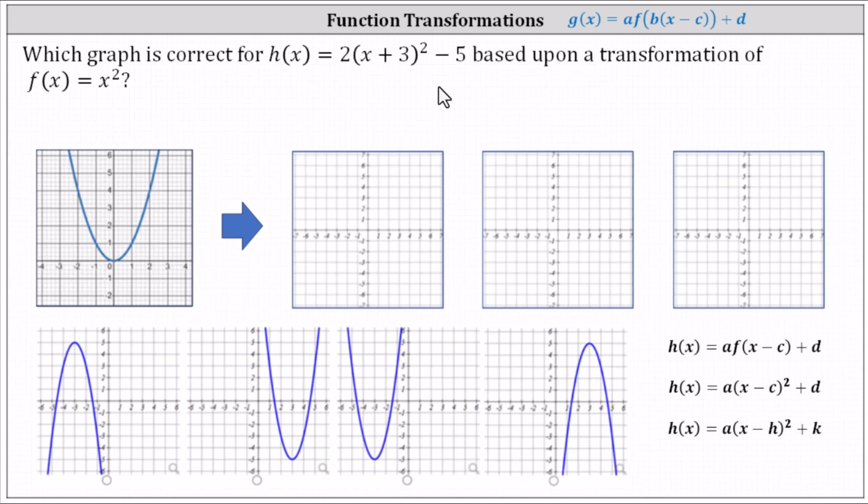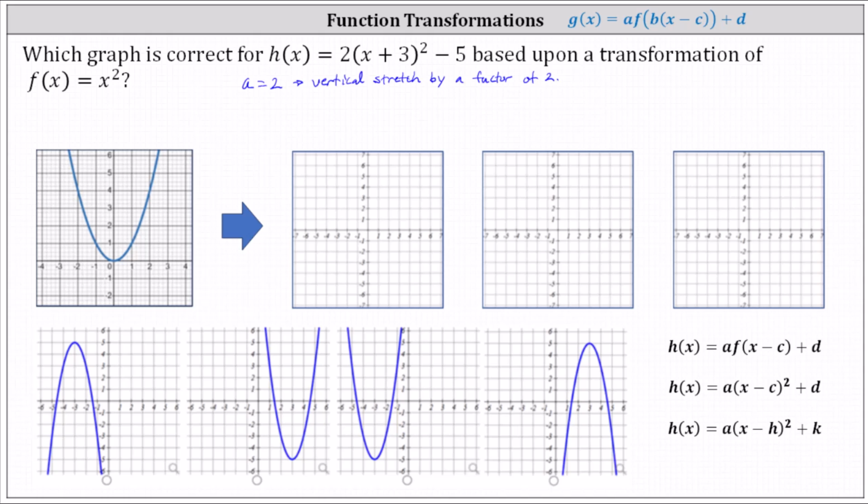And if h of x is a transformation of f of x, we can write h of x in the form of h of x equals a times f of the product of b and the quantity x minus c, plus d. But notice in our case, b equals 1, and therefore the form would simplify to h of x equals a times f of the quantity x minus c, plus d, where notice a is equal to positive 2. A equals positive 2 indicates a vertical stretch by a factor of 2.